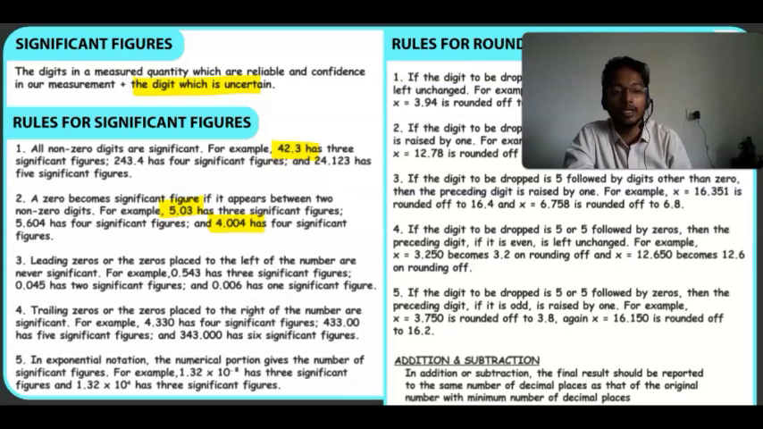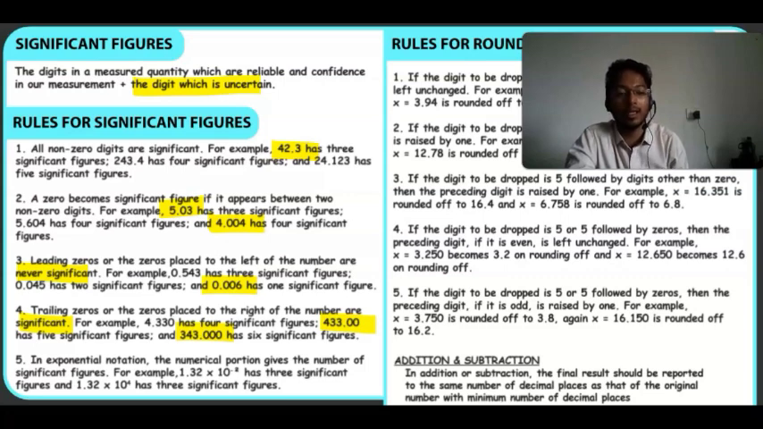Okay. Then leading zeros placed to the left of the number are never significant. Let's say 0.006. So the zeros on the left side are not significant. The zeros on the left from the first non-zero digit are not significant. Then trailing zeros, the zeros placed to the right of the number, are significant. Yes, these are significant. 433.00: here the number of significant figures is 5. 343.000: here the number of significant figures is 6.